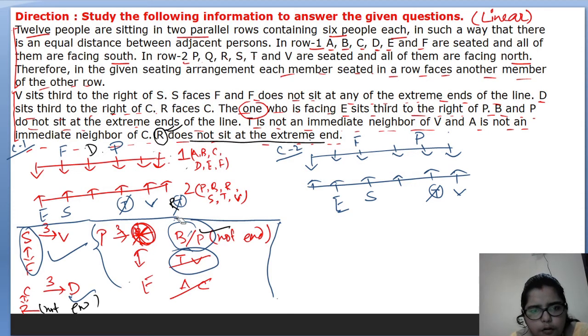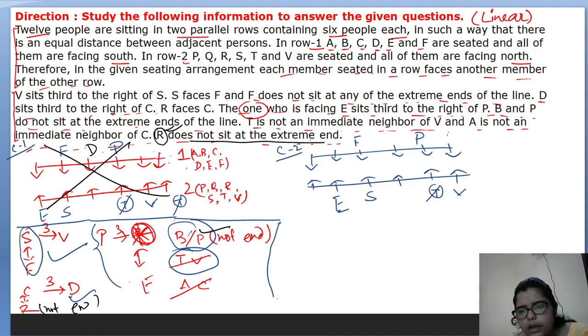That's why we cannot consider C here. We could consider C here, but no, not possible, because the opposite of C is already given, that is B. It violates our statement. So where can we take C? Is there any position? No, there is no position for C. That's why this one will be cut.